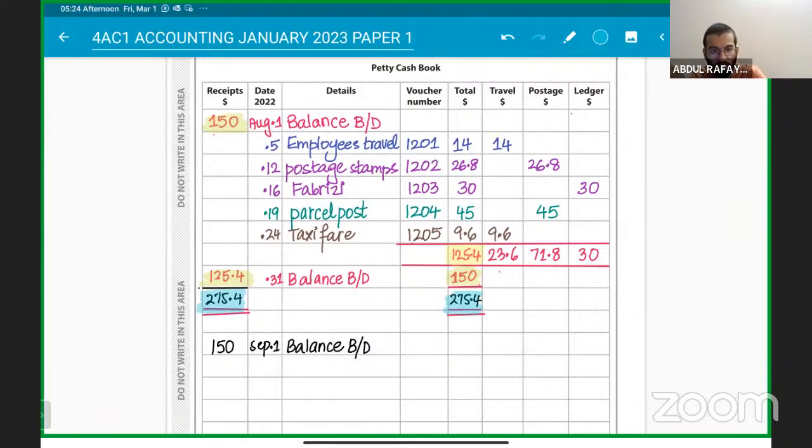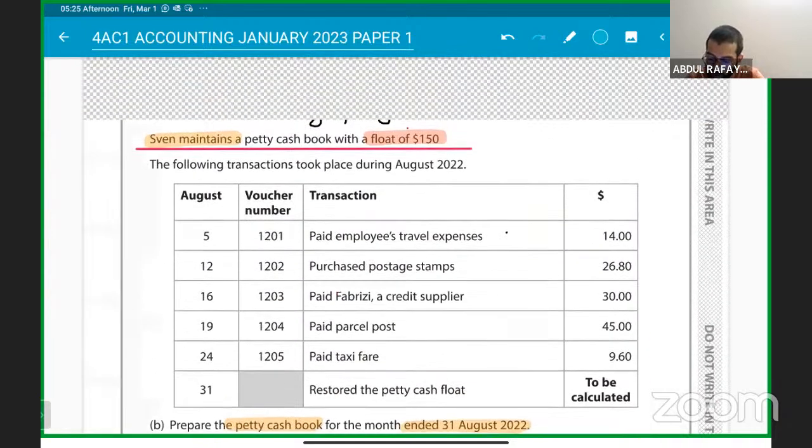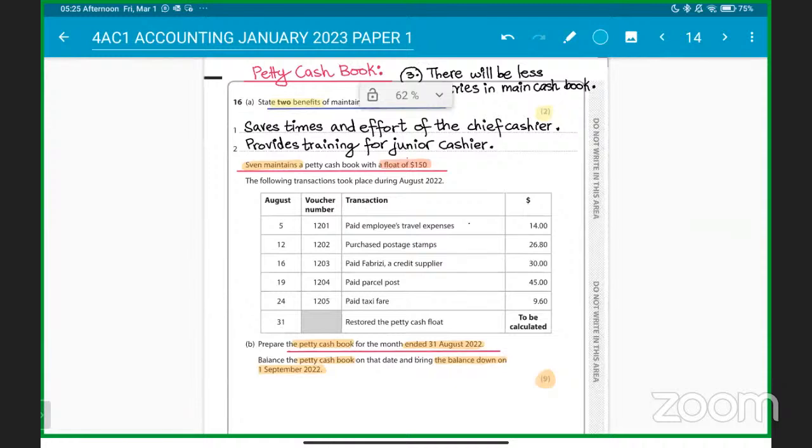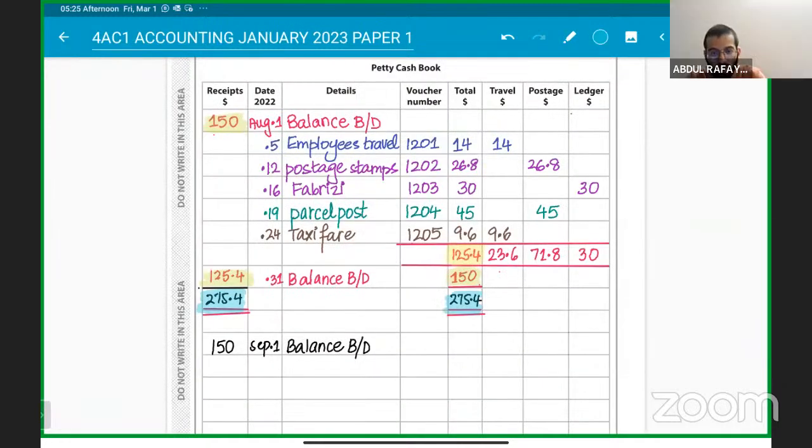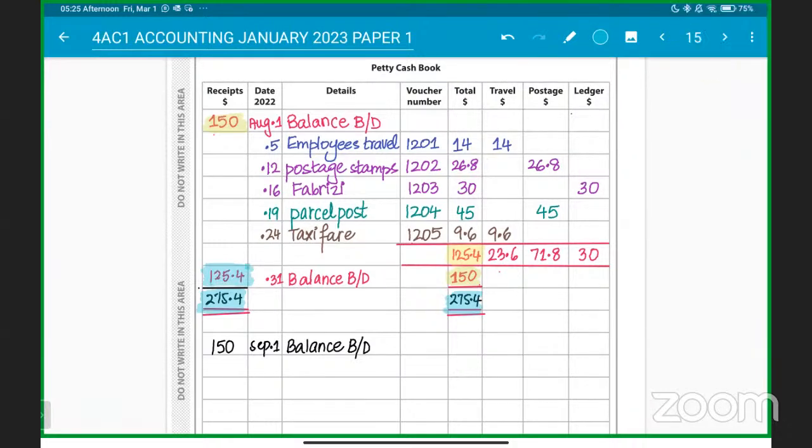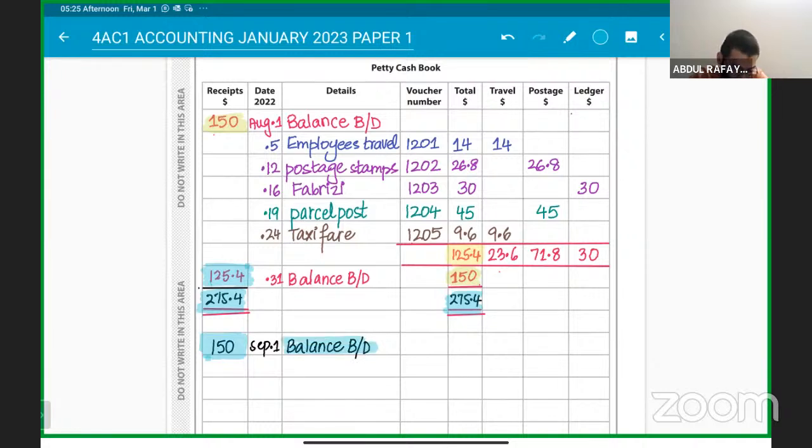The main concept is still the same that I told you: every month start you must have 150 in the petty cash book float. So you have done the expense for this month as 125.4. We are going to subtract that from 150, and you got 26.4, right? So it means you have to add more money in it. How much more money do you have to add? You have to add 125.4 more to make it back to 150. That is how the next month's opening balance is still 150, because you added 125.4 in it. Understood?